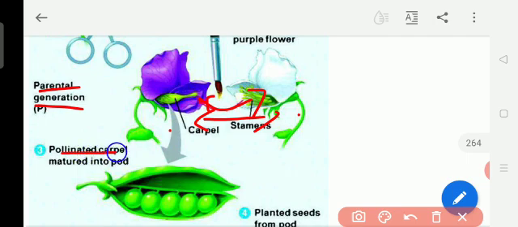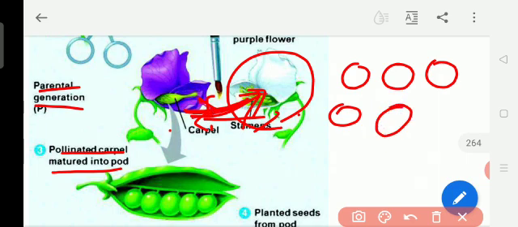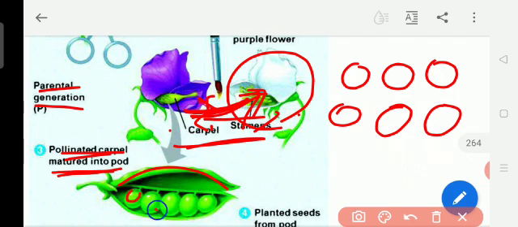So pollinated carpel matured into pod. Okay, so in the third step, after mixing the stamen into the egg of the carpel, now this flower changes into seeds. So after the meeting of both, the seeds are produced from these flowers. So the pollinated carpel matured into pod, and we got the seeds here.